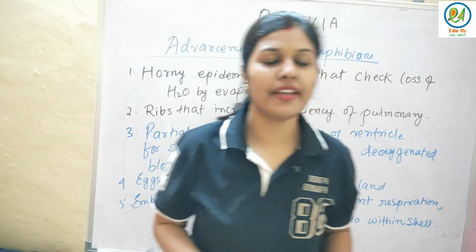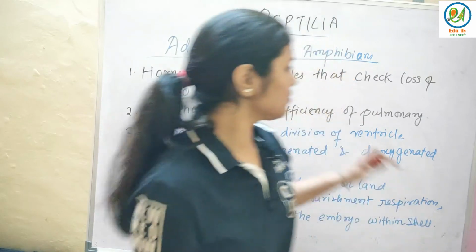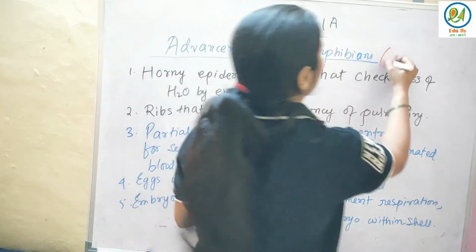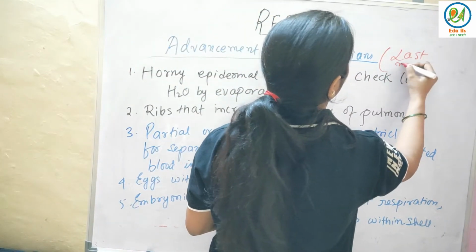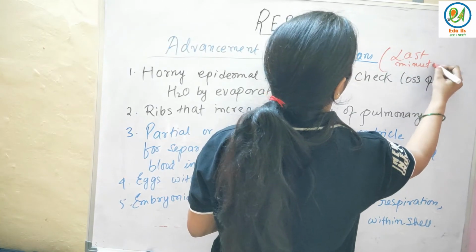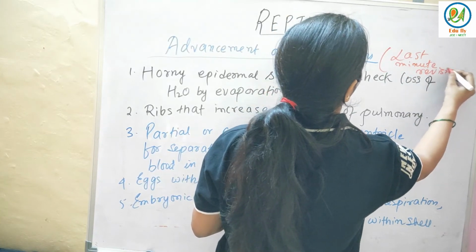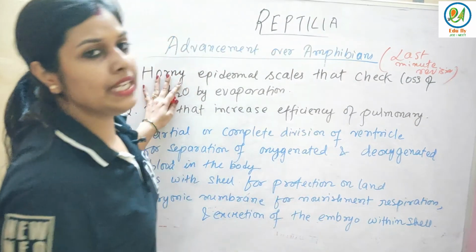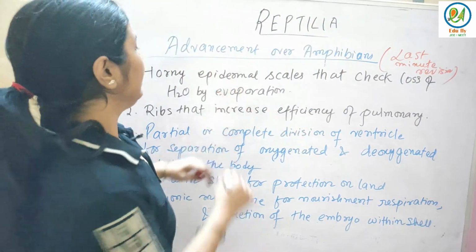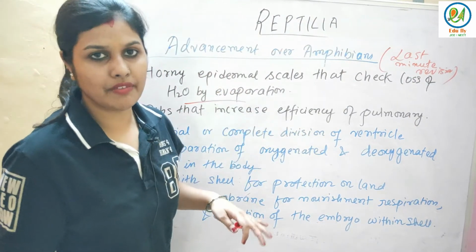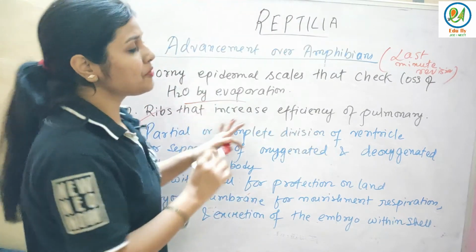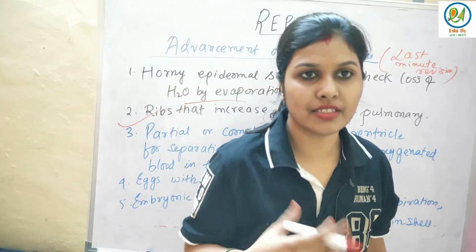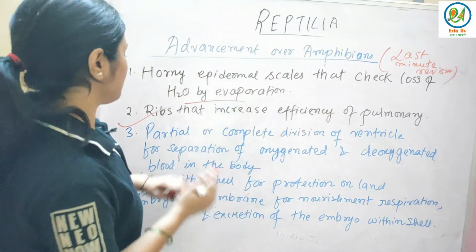So we'll see about the advancement of these organisms, the overview of these classes. So this is about the advancement of our reptiles. These points you have to remember. This is last minute revision for those students who are giving NEET 2020. Horny epidermal scales are present that check the loss of water by evaporation. Next, ribs increase pulmonary respiration. Ribs have an important role.